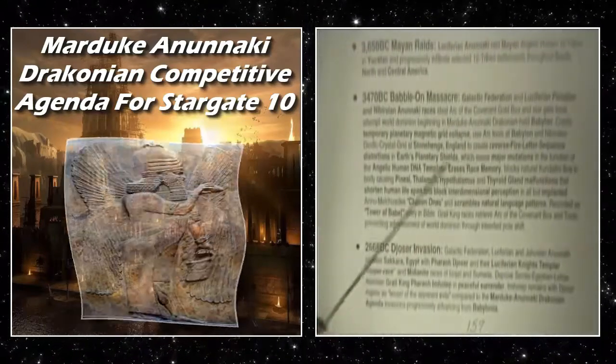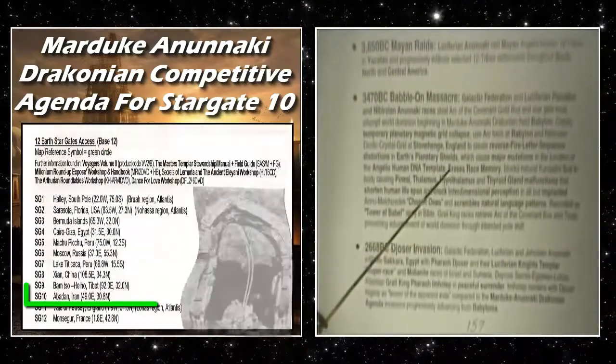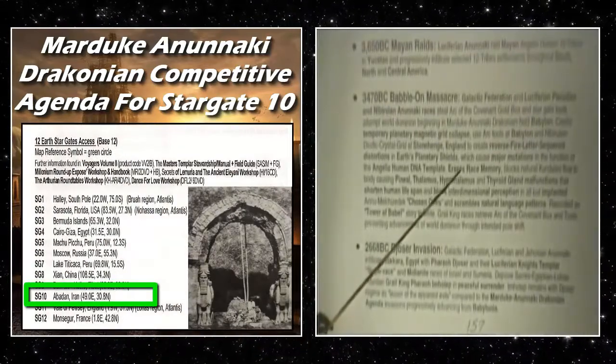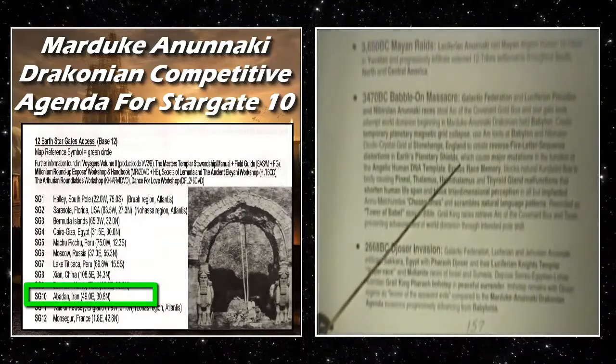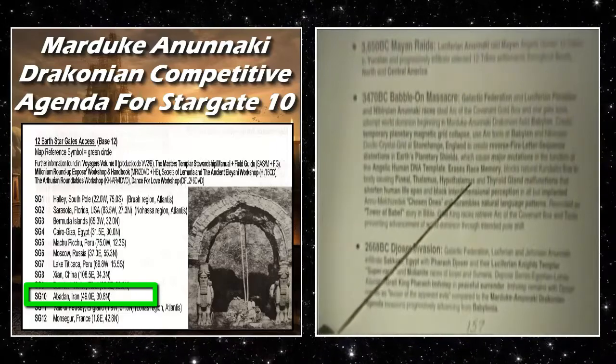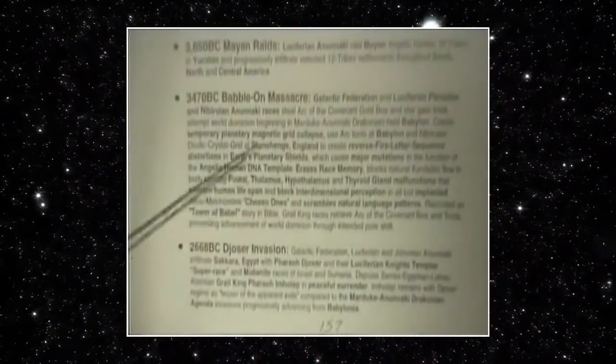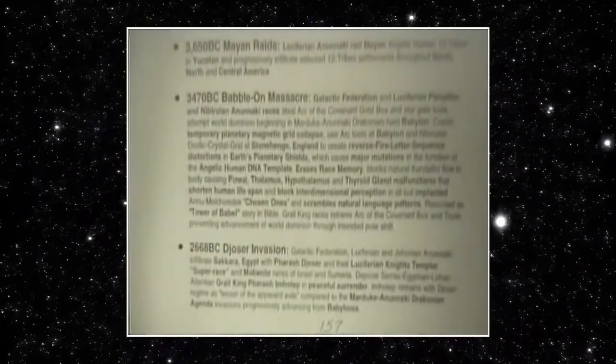They had Babylon. They were progressively getting control of more grids, and it looked like they were going to get control of Stargate and QSite 10. And that could be a real problem. If you're going after Gate 11, you're going to have an issue happening. So more than just wanting to neutralize the angelic humans, they wanted to erase the memory matrix and make it very difficult for the Leviathan races to communicate with each other, because they wanted to break up this little stronghold that was happening here.